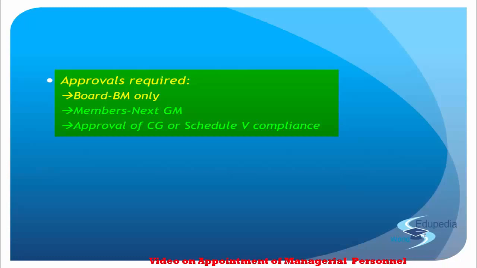And the approval from the central government will have to be received, like you'll have to file an application, right, for approval from the central government within 90 days of such appointment, and that will be done in Form MR-2, right? So within 90 days of your appointment, please inform the central government or take approval from the central government. So these are the three steps: first the board, then the members, and then the central government if needed, right?